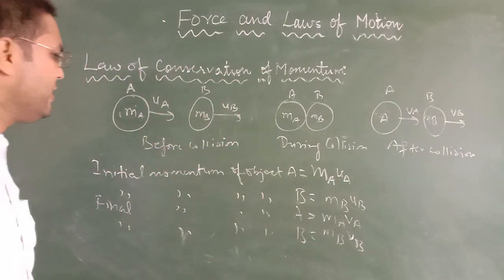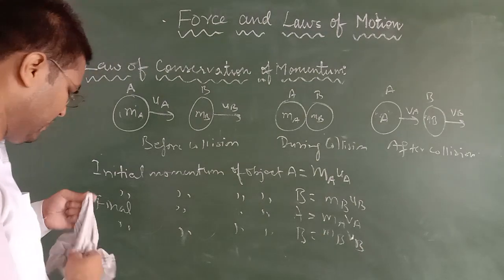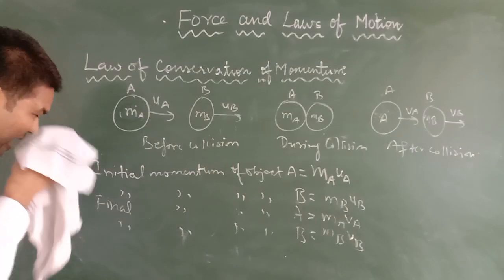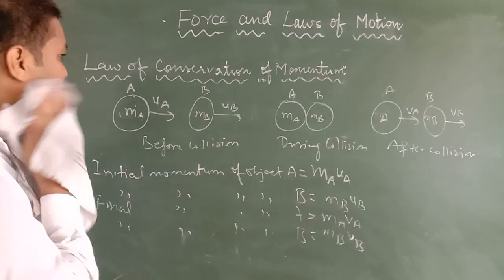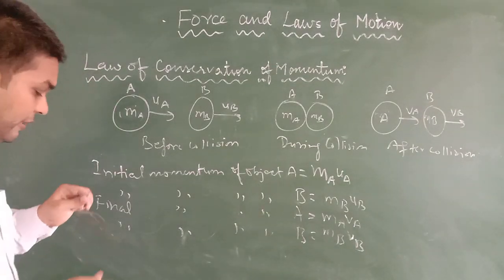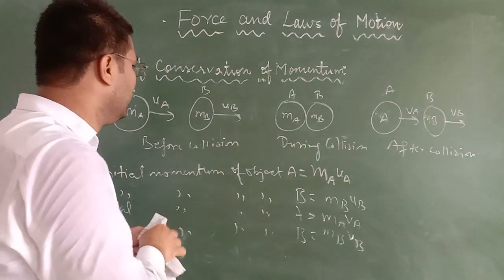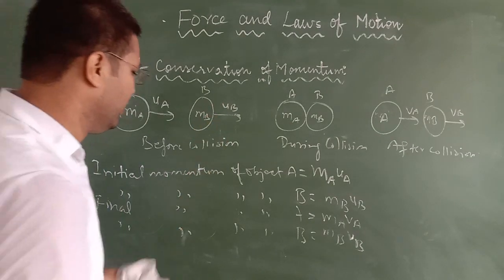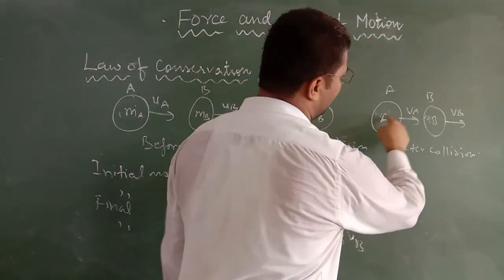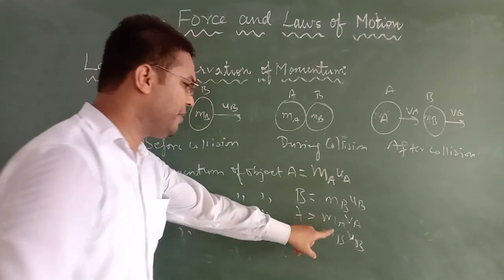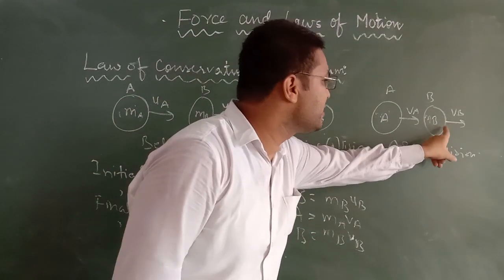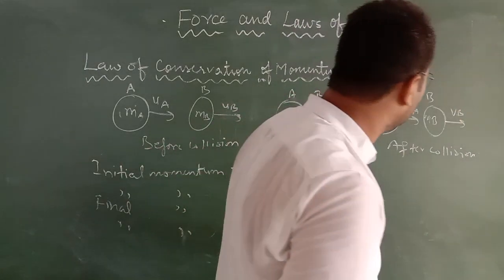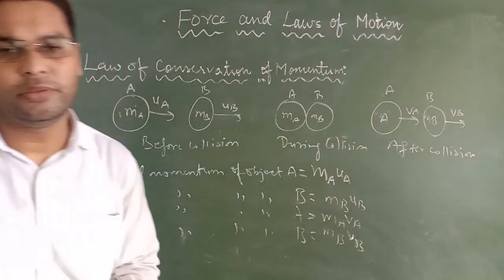So the initial momentum of object A is ma ua, because mass is ma and velocity is ua. For object B it will be mb into ub, because mass is mb and velocity is ub. Final momentum of object A: mass is ma, velocity va, that's why ma va. Final momentum of object B: mass is mb, velocity is vb, that's why it will be mb into vb.